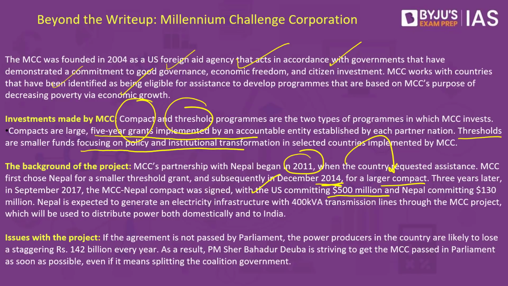As we discussed, the latest update is that it has been ratified by the Nepali parliament. Although it took a lot of effort from the Prime Minister of Nepal to convince their parliament, because the power producing companies in Nepal were seeing huge losses every year, and this agreement can be a way forward for them to turn profitable in the coming years.